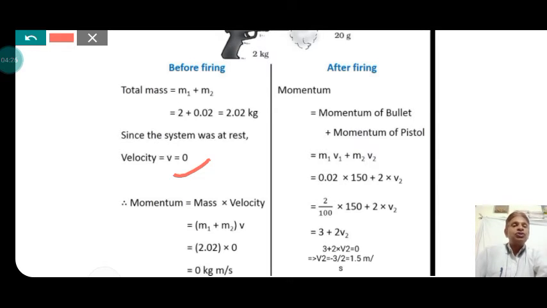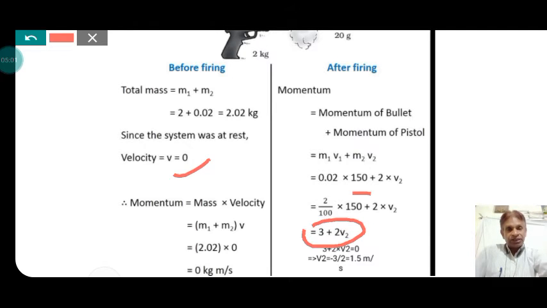So here 0.02 into 150. 150 is the velocity of the bullet after firing. Now the total momentum of the bullet is equal to 3 kg meter per second. Now the momentum of the gun is equal to 2 kg times the velocity, that is the required velocity. The total momentum of the system after firing must be equal to the total momentum of the system before firing.